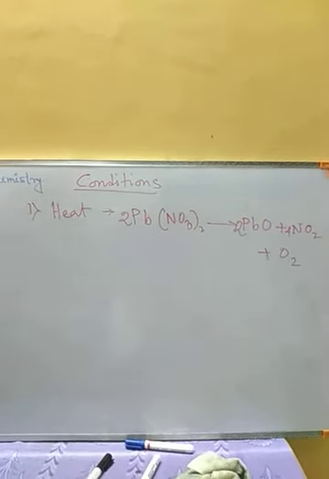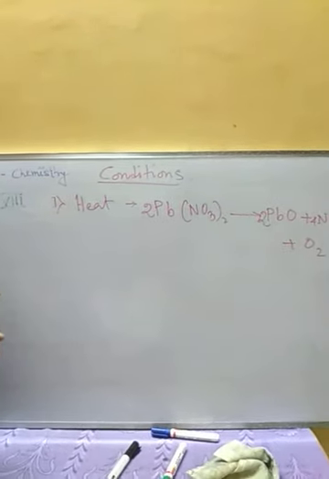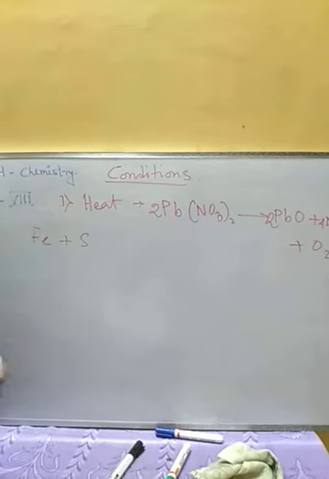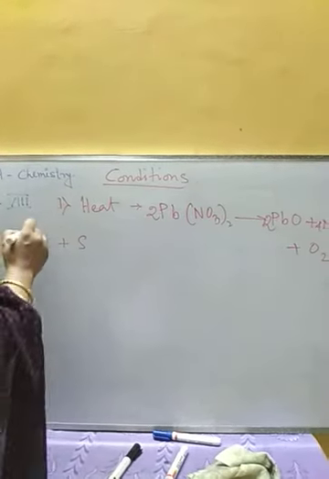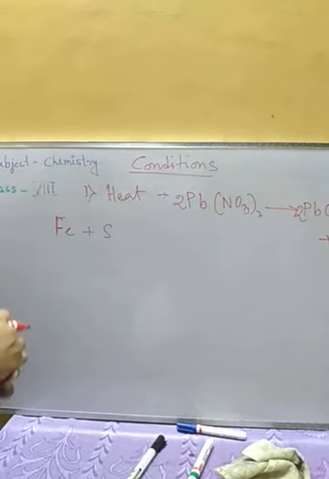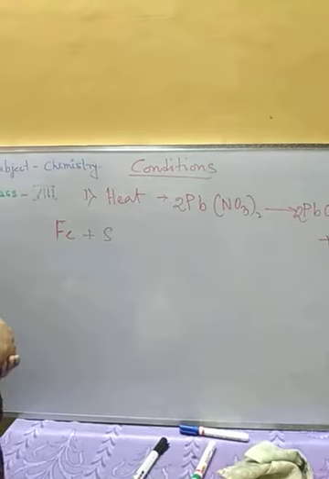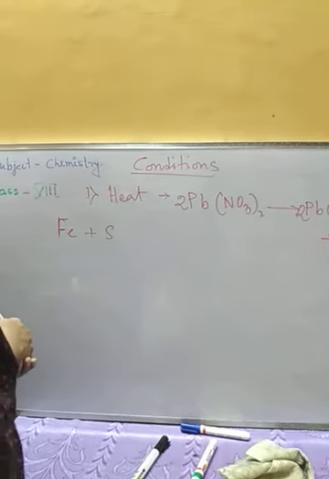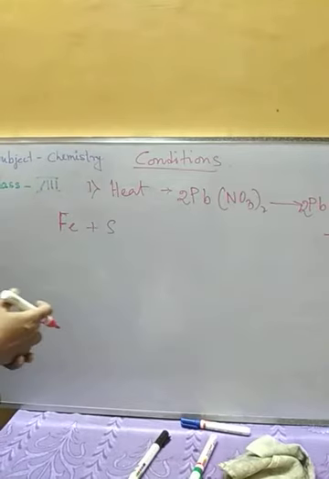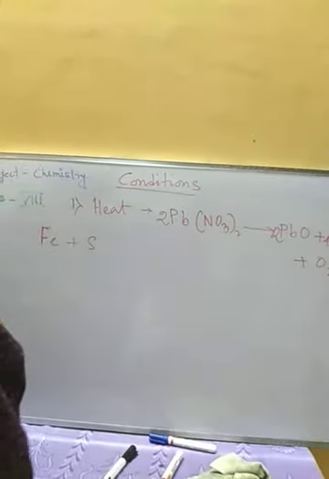Okay, another such reaction where we need to apply heat, that is the reaction between iron and sulfur. Okay, the grayish iron dust and yellow sulfur, if we mix these two together, and if we take this mixture in a dry test tube and keep this in open or keep it as it is, then we are not going to get the required result.